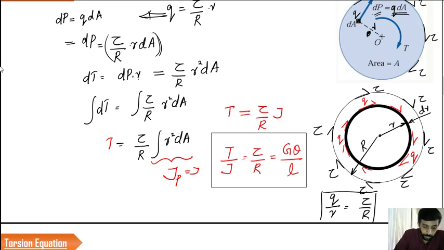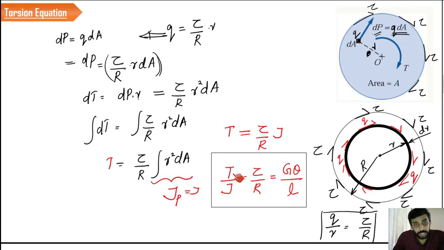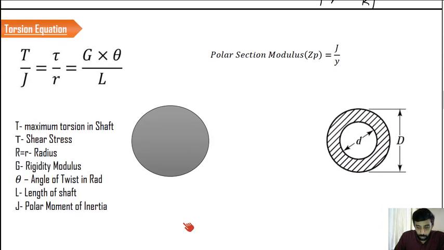Once again, the torsion equation consists of the torque T, polar moment of inertia J, maximum shear stress tau, radius of the system R, modulus of rigidity G, angle of twist theta, and length of the shaft L. When you compare the torsion equation with the bending equation, you can find many similarities. Like torsion, T is the maximum torsion in the shaft.